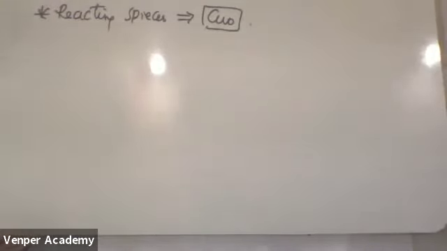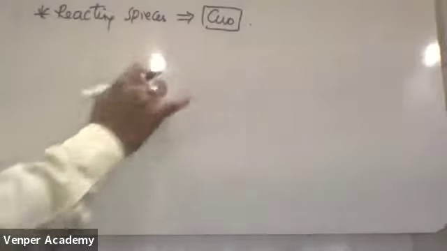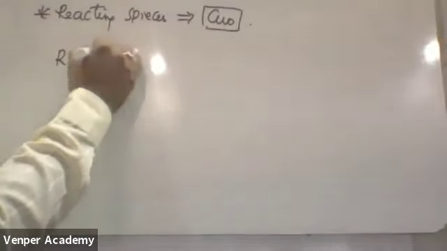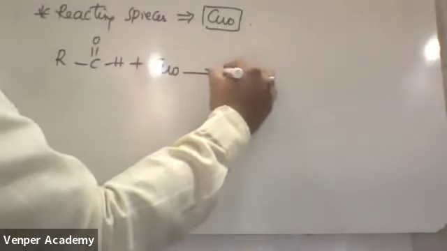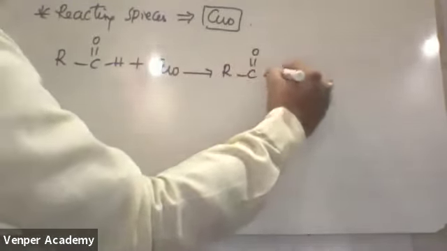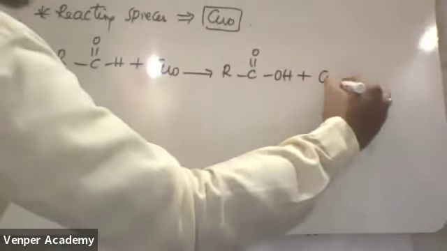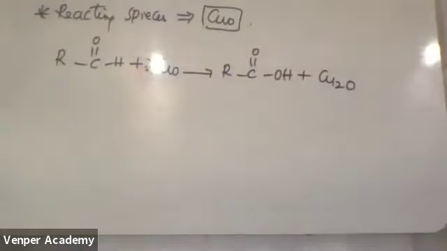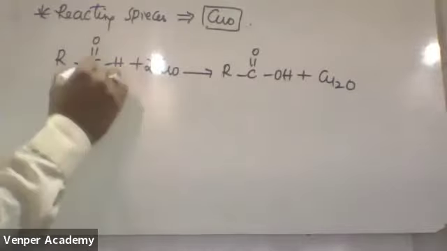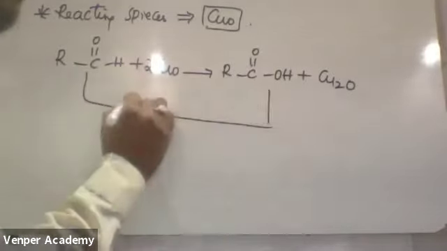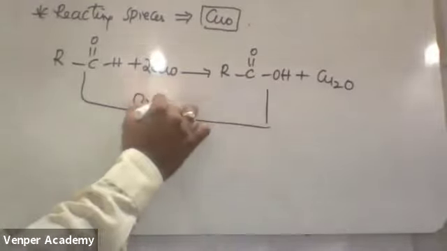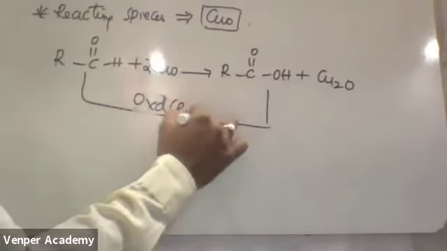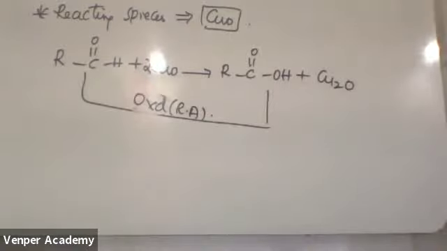Tomorrow you're having the test on aldehydes and ketones. Now see, RCHO on treatment with CuO will be converted to RCOOH plus Cu2O, take 2 moles. Now tell me, if this aldehyde is converted to acid, it is undergoing oxidation. That's why it is a which agent? It is a reducing agent.